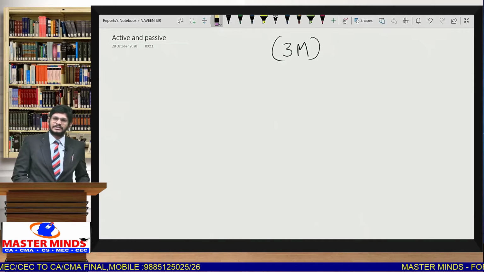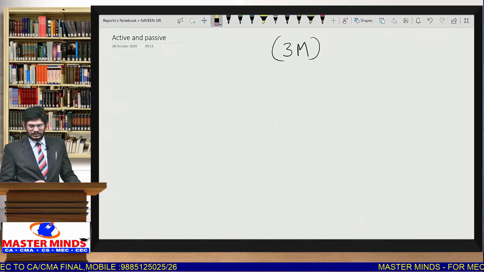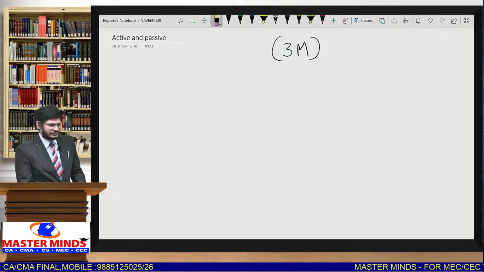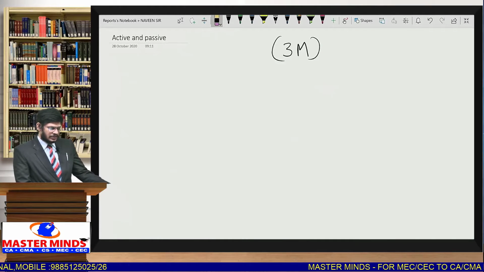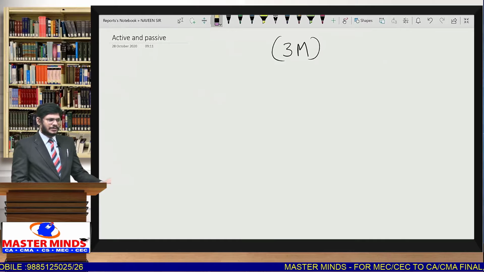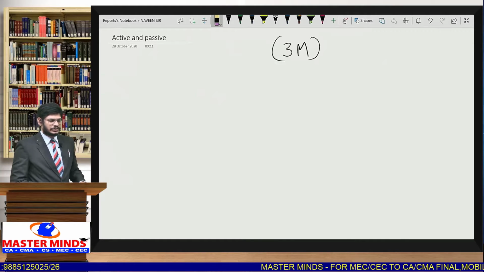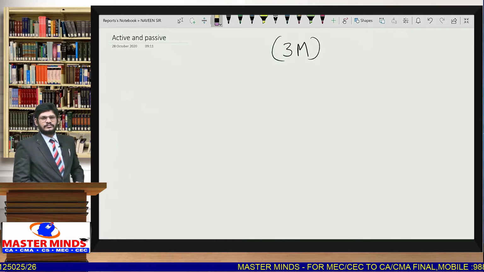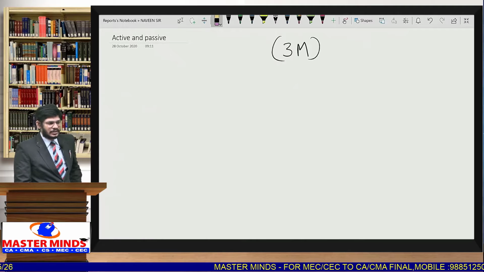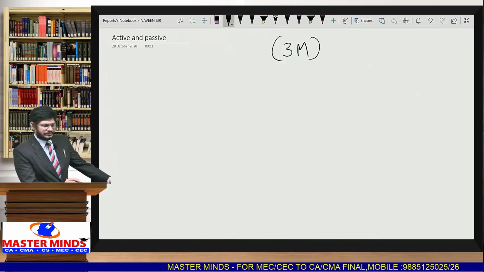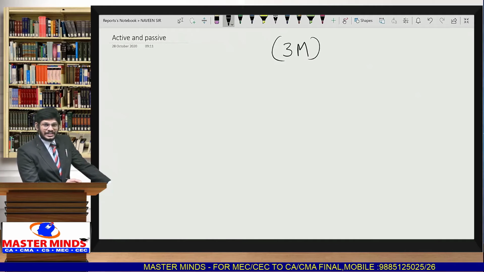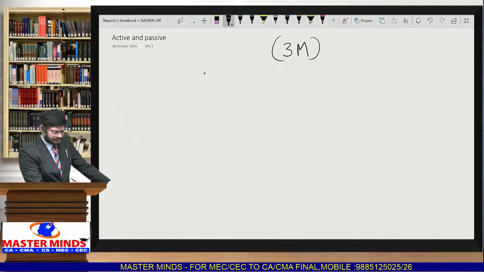Keeping aside the theory part, let me explain the topic in detail on the screen. You can go through the topic on the screen. Now I shall explain how these particular questions are given, and based on that we can have an idea. So first of all, coming to active voice, we have to understand what is active voice.